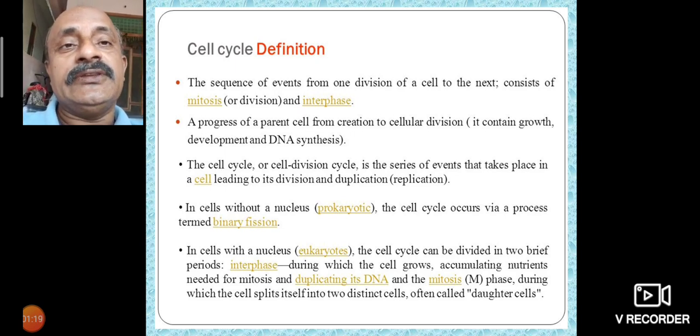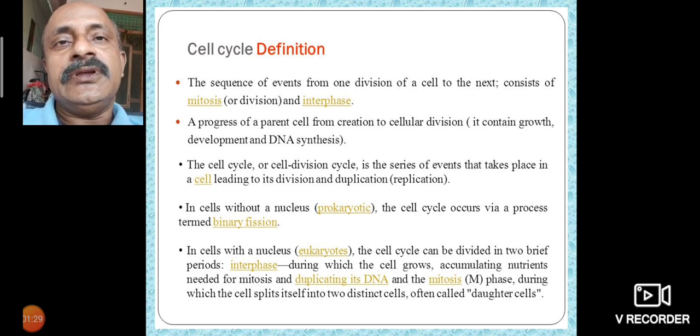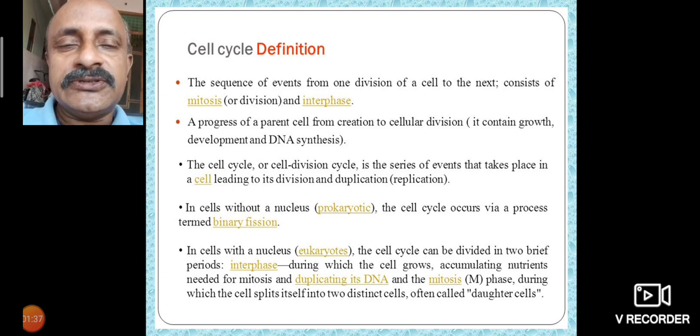The dividing phase is prophase, metaphase, anaphase, telophase. Interphase is also called G1, the synthetic stage, and G2.